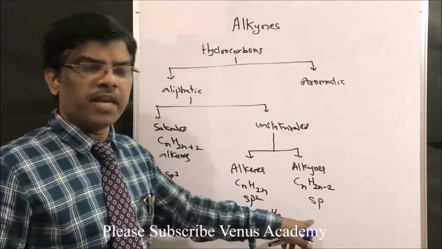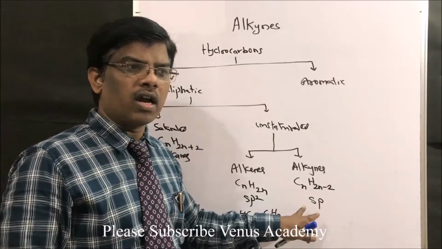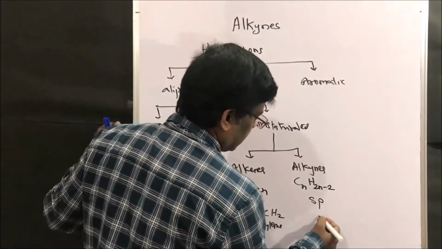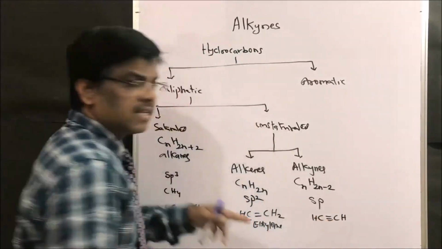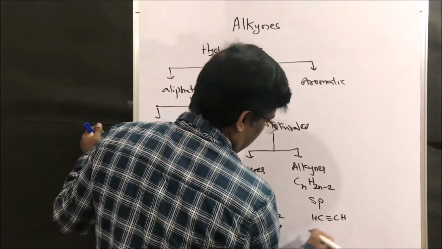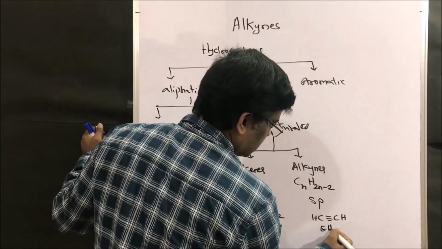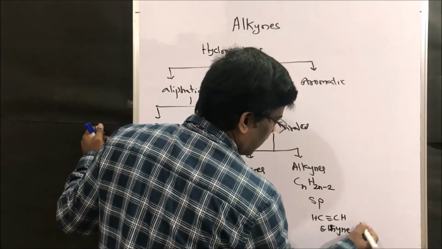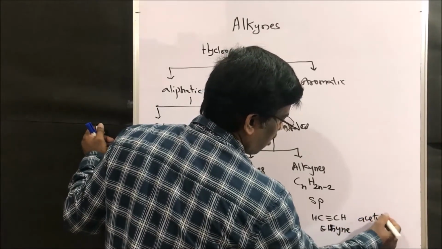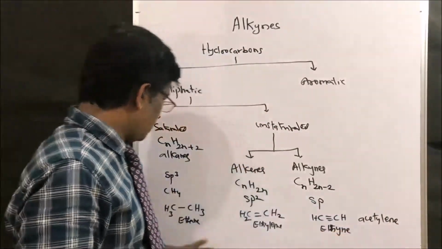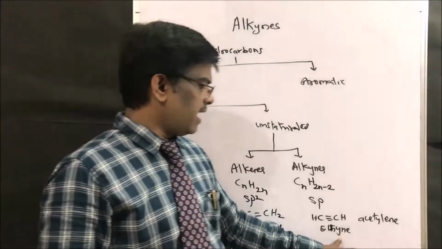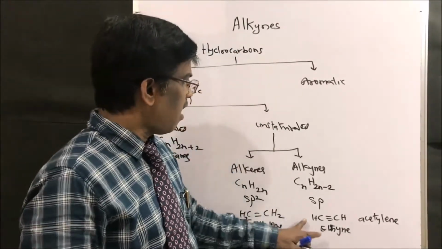Under alkynes, the first compound is acetylene, HC≡CH. The IUPAC name is ethyne, and the common name is acetylene. Ethane, ethylene, ethyne.